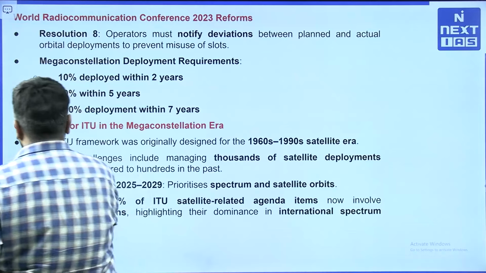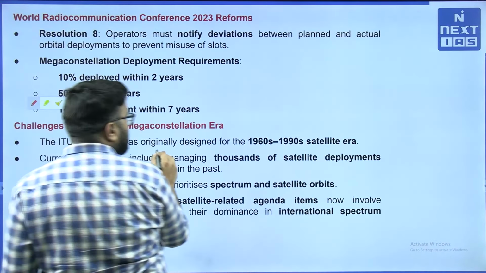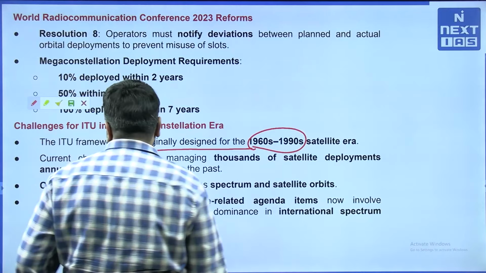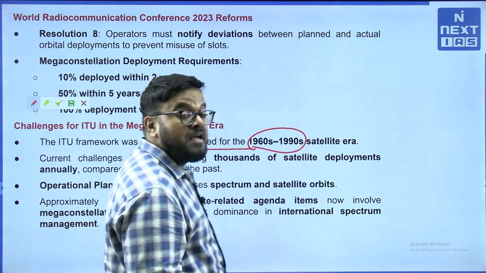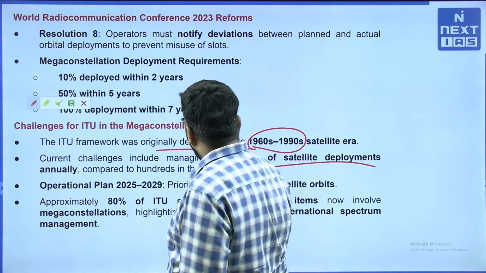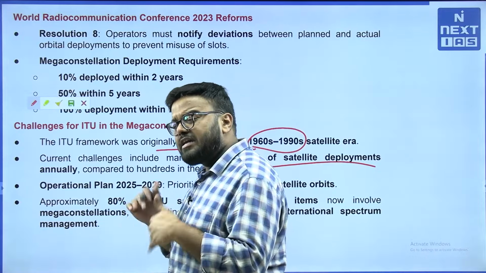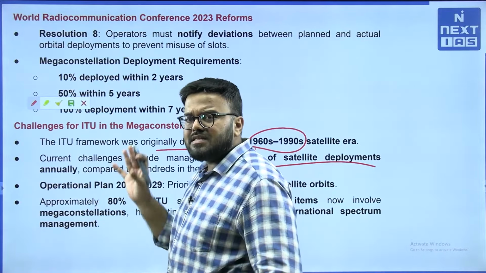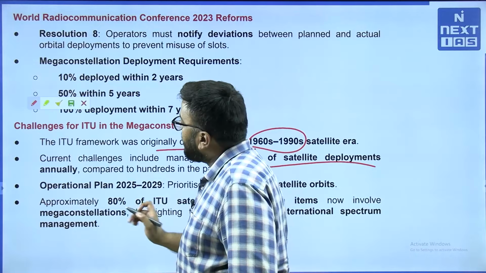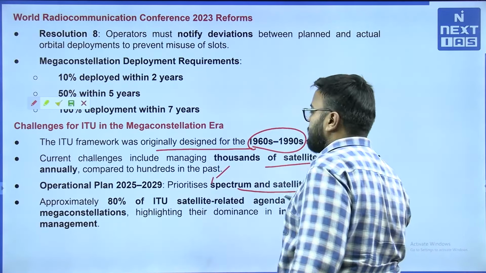The ITU framework was originally designed for the 1960s to 1990s satellite era, but the current challenges include managing thousands of satellite deployments annually compared to hundreds in the past. So, the number of satellites has also increased. So, the ITU structure is of the 1960s and 70s type. It will not be able to actually cope with the current demand. Operational plan 25 to 29 prioritizes spectrum and satellite orbits.